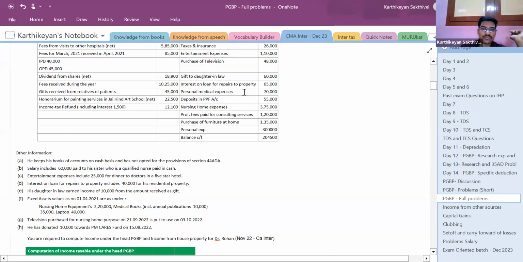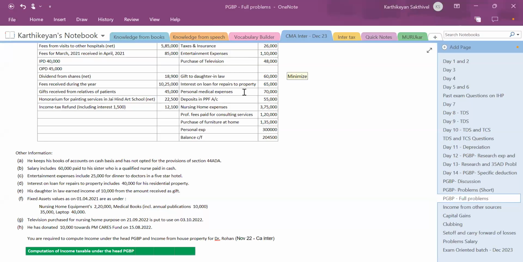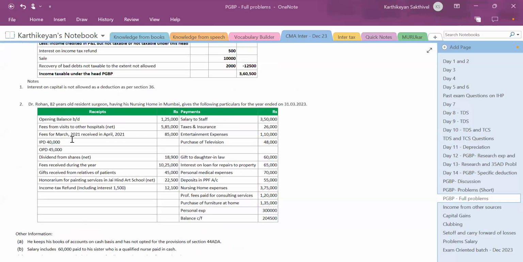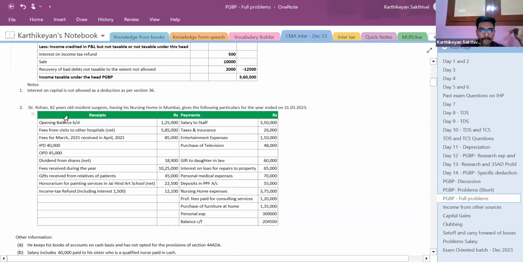Yes, can you try this question? Hello, can you try this or do you want me to solve this? Sir, you do it, sir. Sure, not an issue. Read the question.